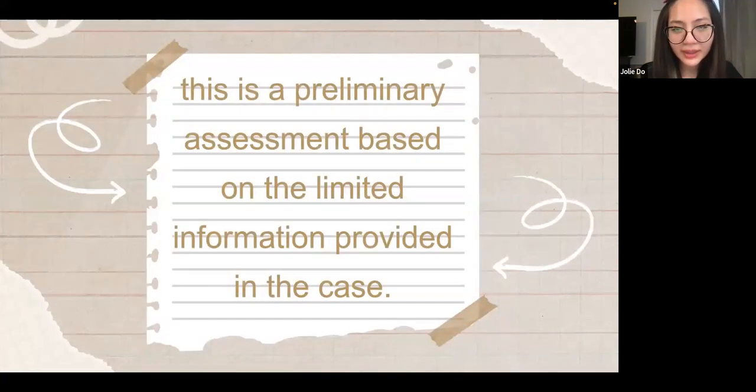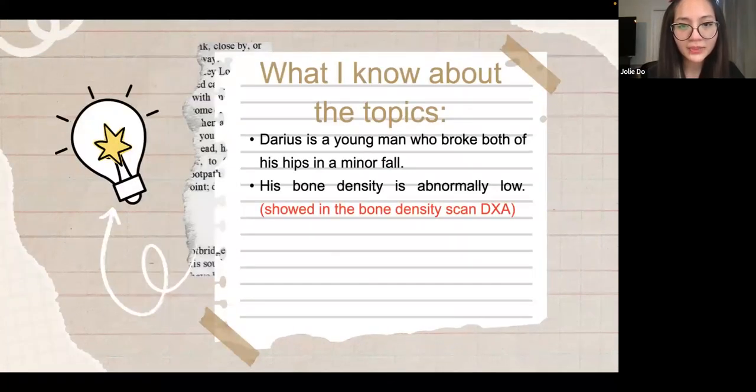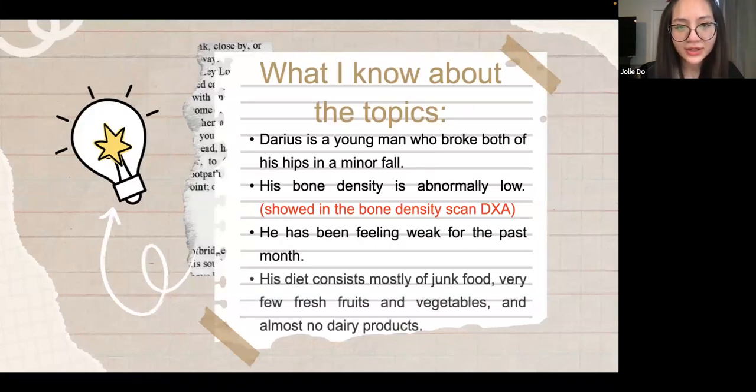This is a preliminary assessment based on the limited information provided in the case. What I know about the topics: Darius is a young man who broke both of his hips in a minor fall. His bone density is abnormally low. He has been feeling weak for the past month. His diet consists mostly of junk food, very few fresh fruits and vegetables, and almost no dairy products.